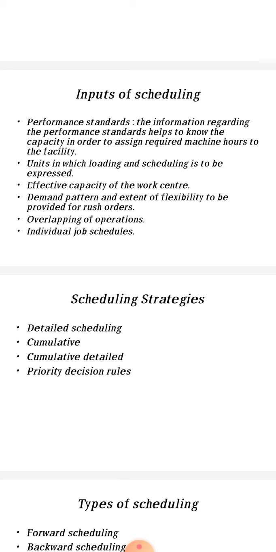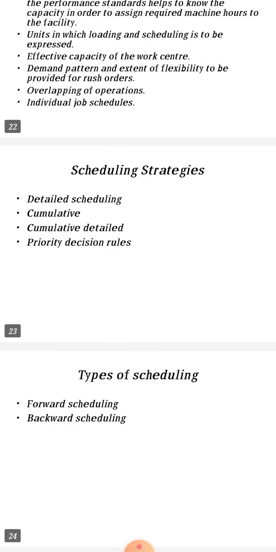Next is cumulative detailed. Cumulative detailed is a combination of both, a feasible and practical approach. It masters the schedule, which has fixed and flexible positions. Next is priority decision rules. These rules are used as scheduling guides towards the completion of all the products on a due date. These are all the types of scheduling.